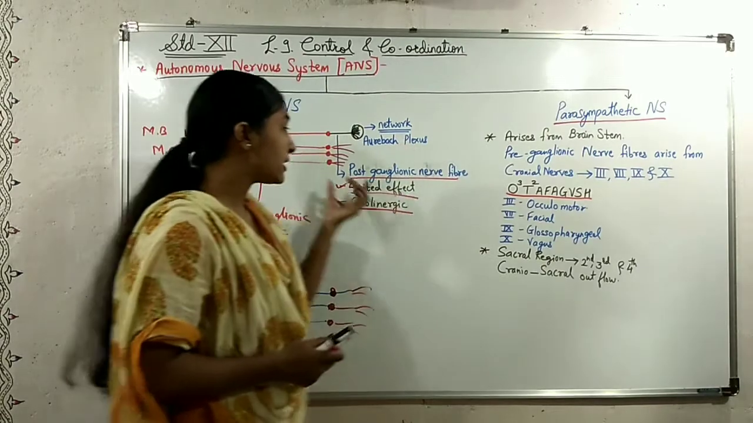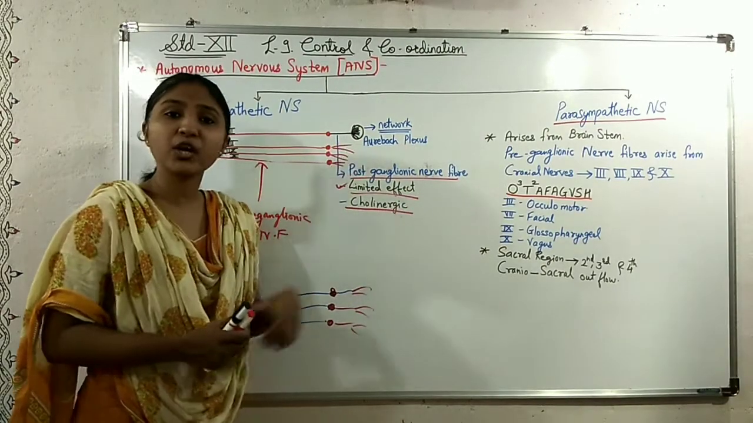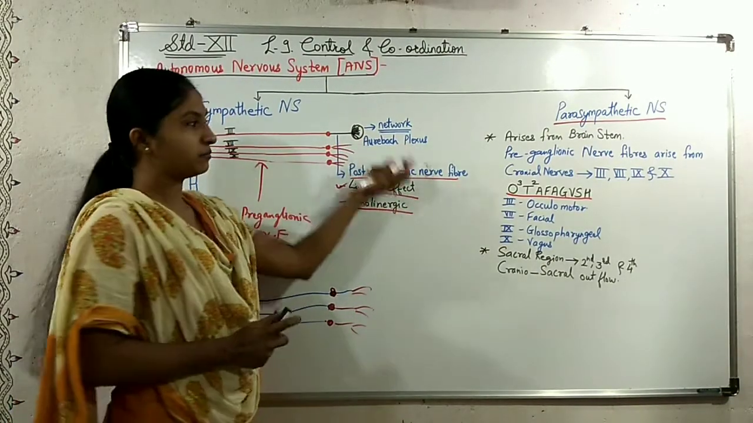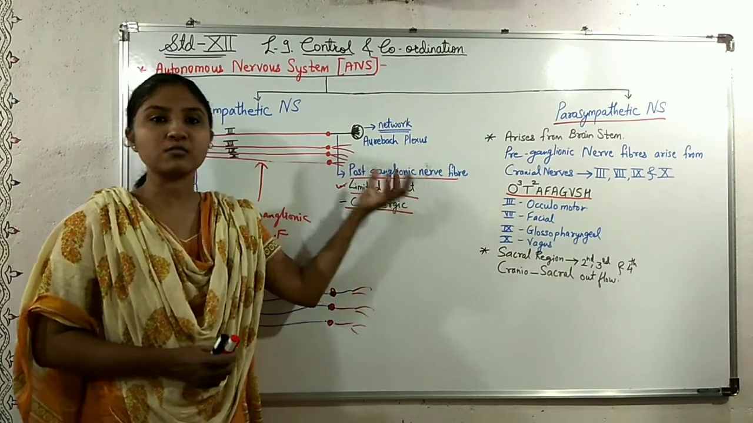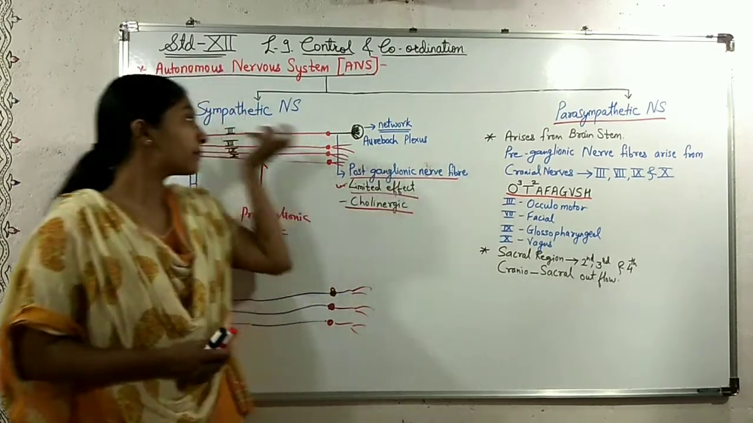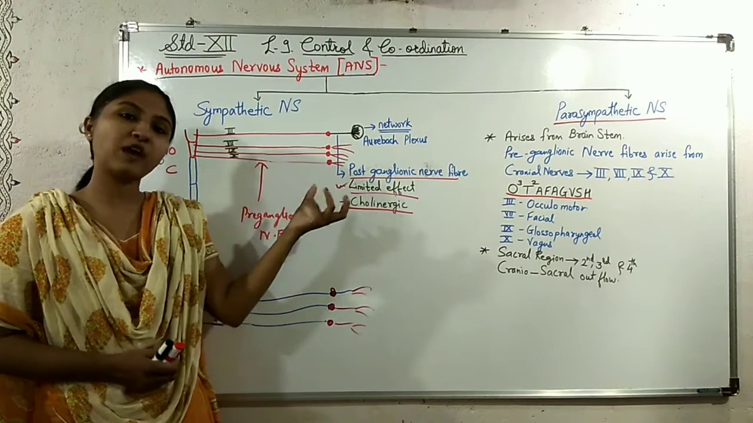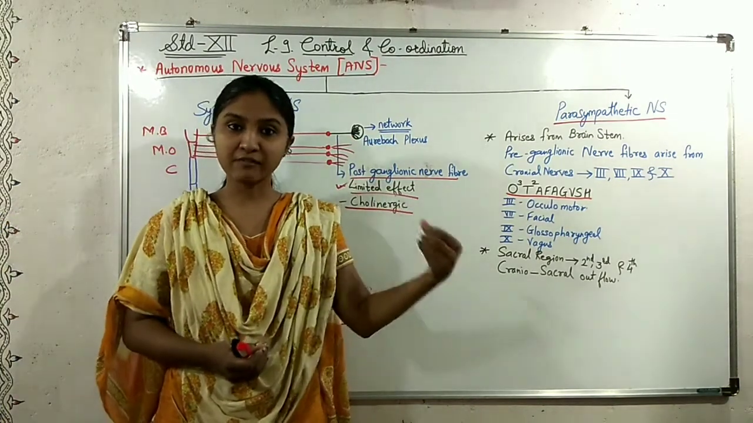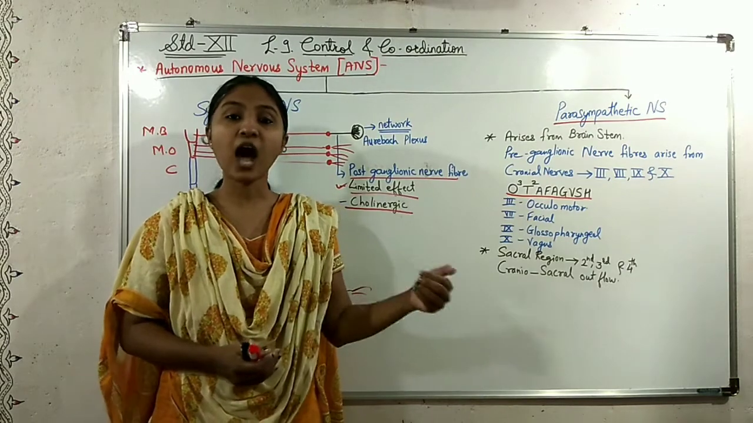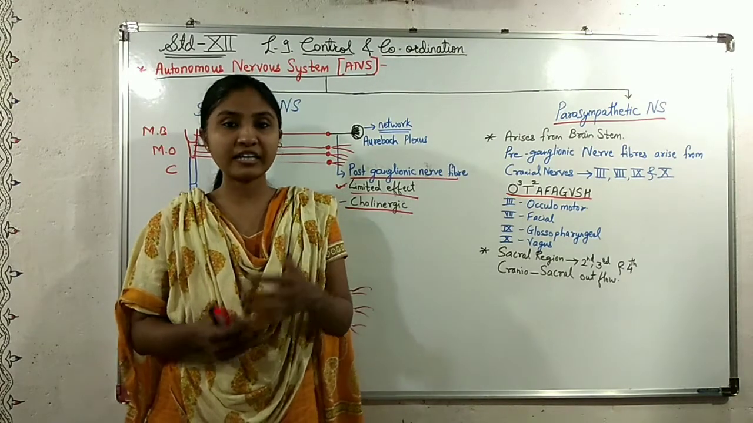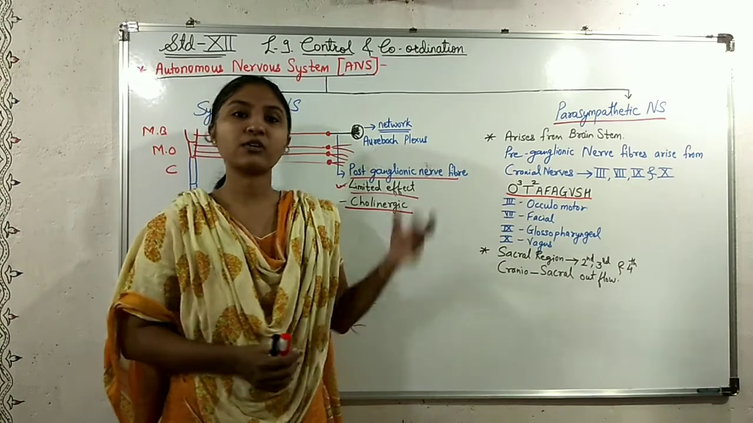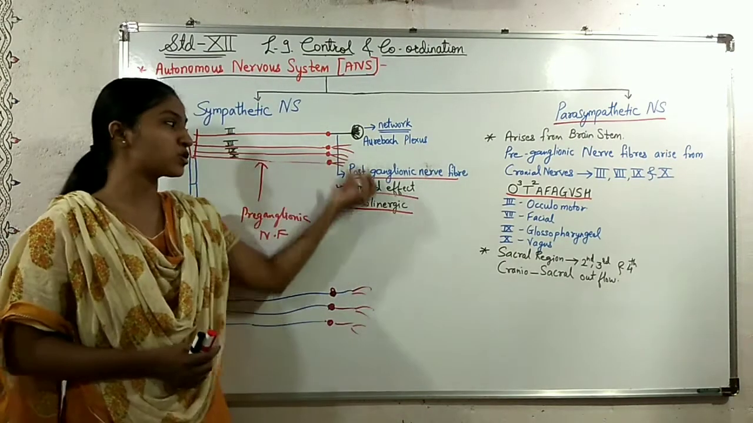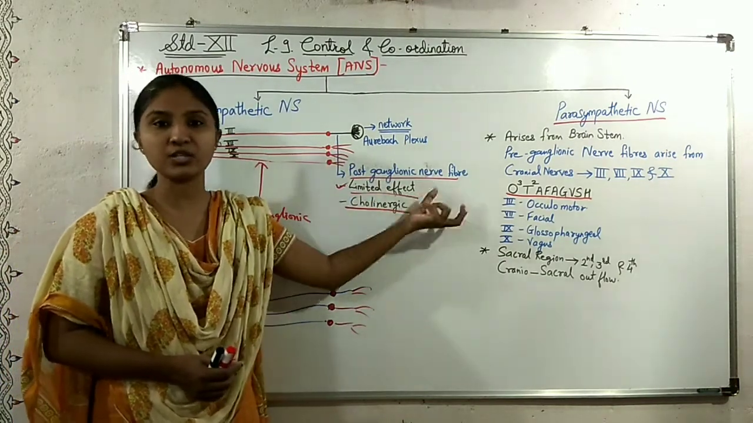And these postganglionic nerve fibers end up in the same organs in which the sympathetic postganglionic nerve fibers ended up. For example, salivary glands, tear glands, heart, stomach, intestines, kidneys, etc. In the same organs, these postganglionic nerve fibers reach.